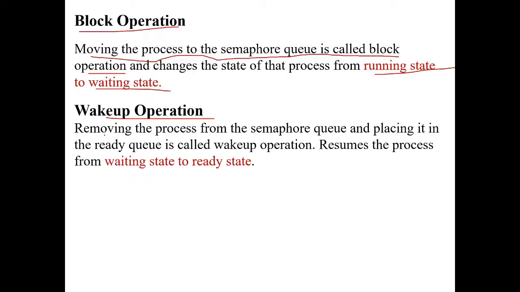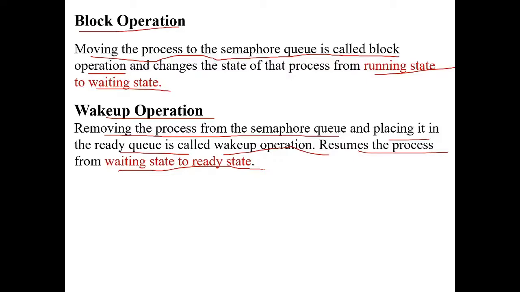Wakeup operation: removing the process from the semaphore queue and placing it in the ready queue is called the wakeup operation. It resumes the processes from the waiting state to the ready state. By executing the block operation, processes are moved to the semaphore queue.